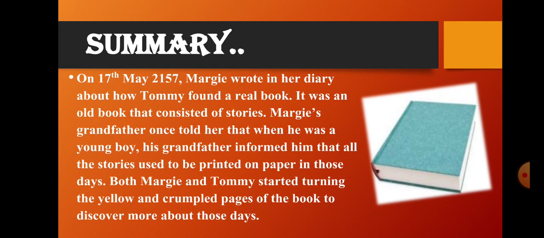And what happened when Margie and Tommy were opening the book, they see that the book's pages were full of yellowish, and they understand that the book is really old. Her pages are yellowish. It's crinkly in the pages. There were lines and lines. So why does this happen? Because when you put a book several years in a room, you can see the pages will become yellowish.